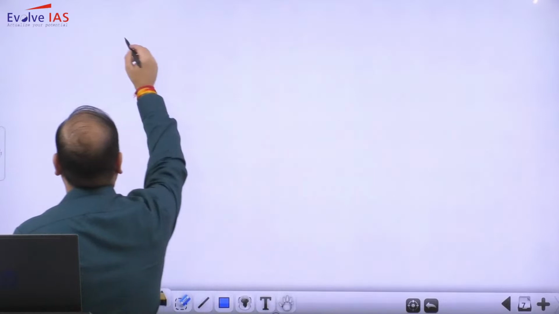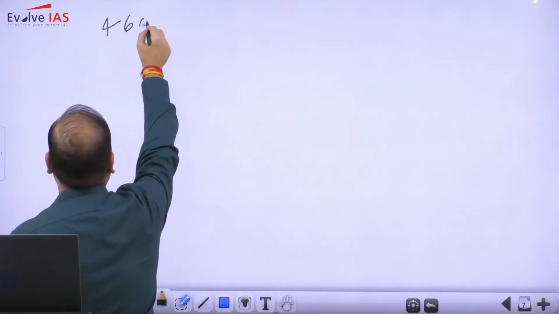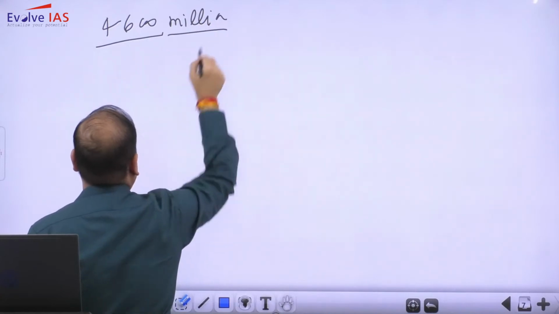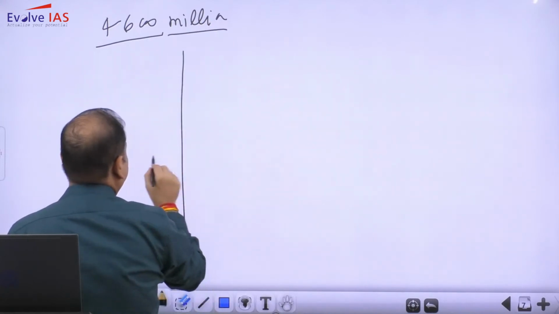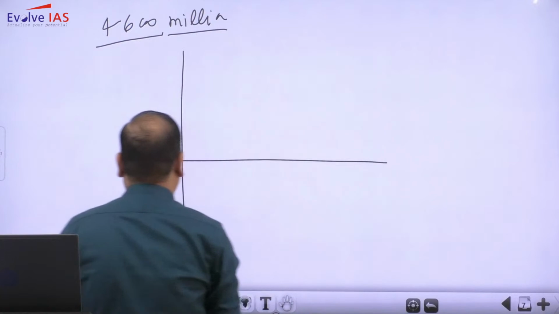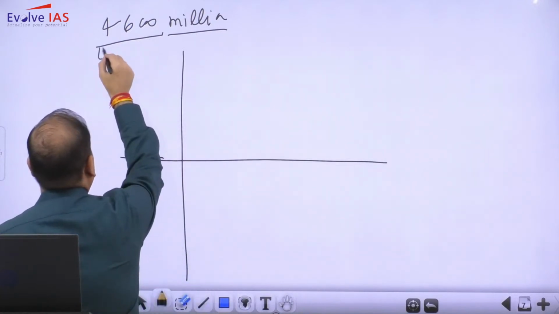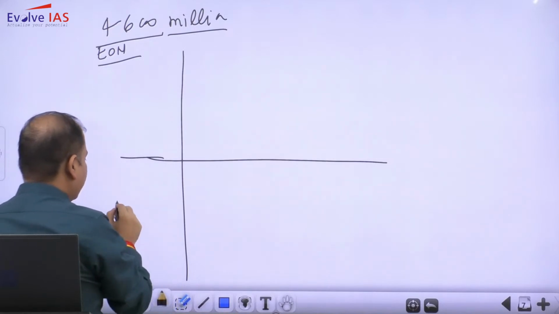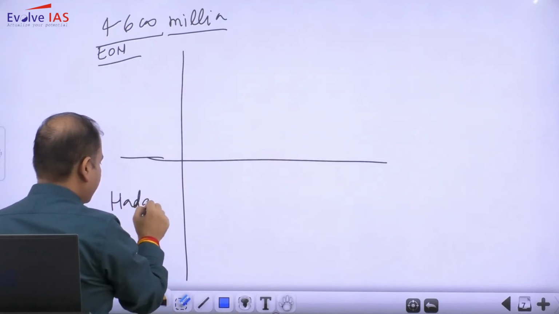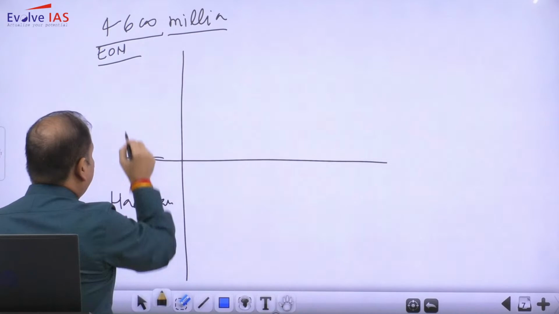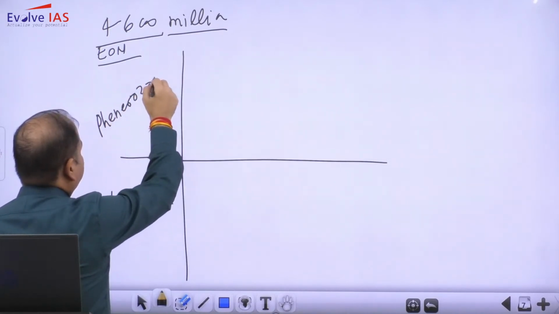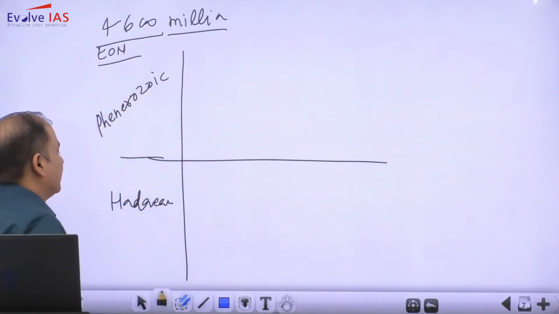As far as the history of the Earth is concerned, this 4600 million years is broadly divided into two major eons: one is the Hadean eon, and the other is the Phanerozoic eon.